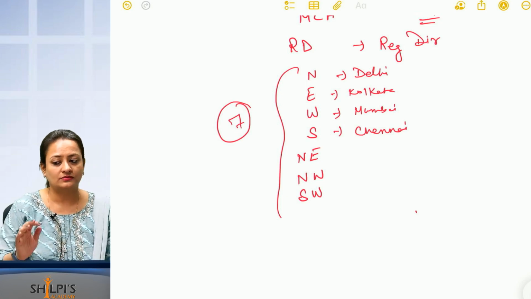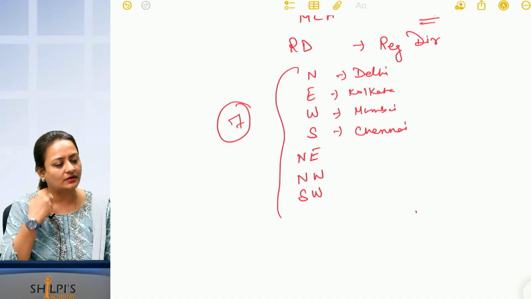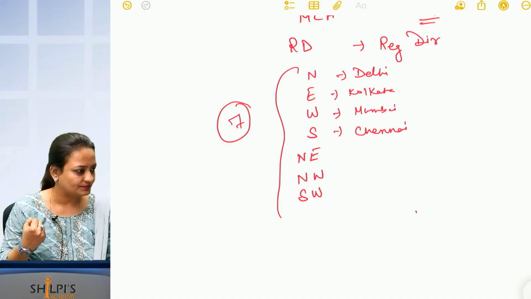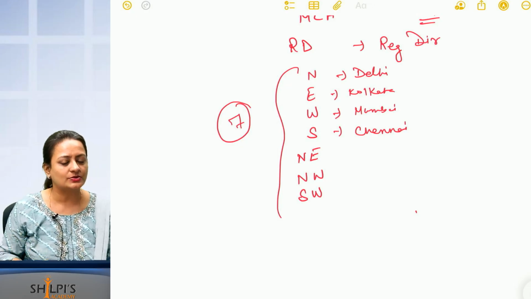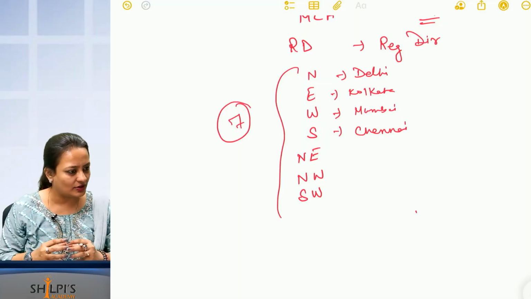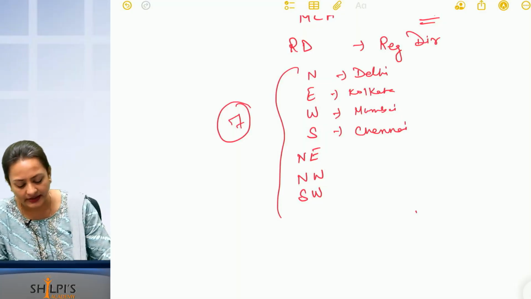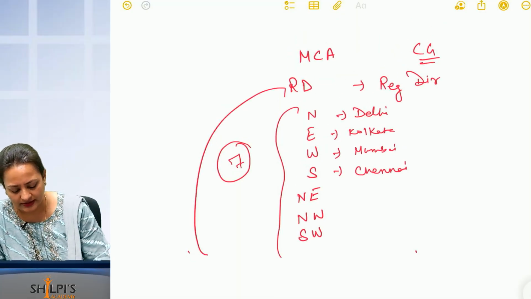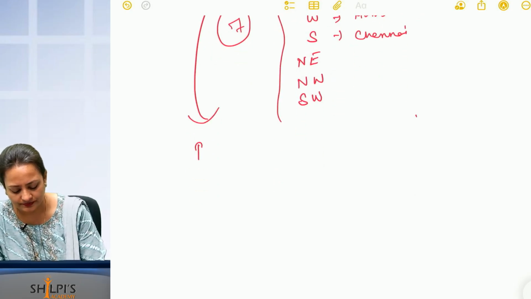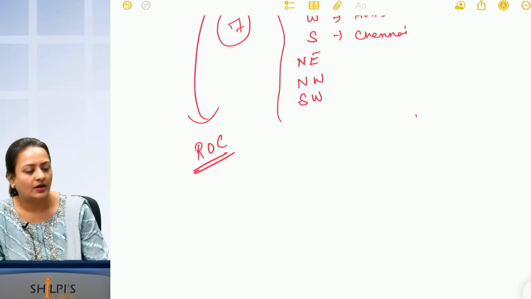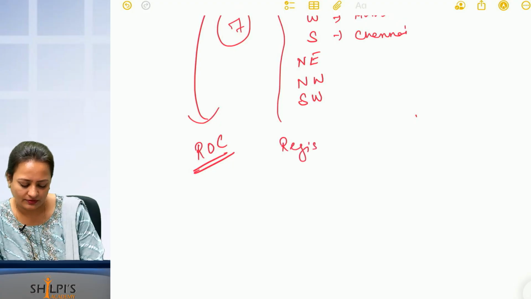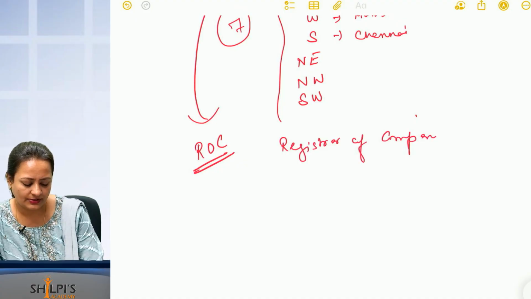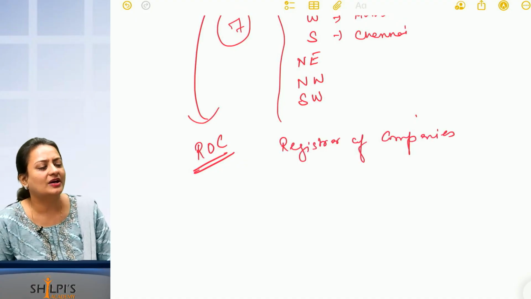But can Chennai manage the entire south? Not possible, right? They are managing the union territories also. Not possible, so they need someone on a more local level also. So do you know who is below this? Below this is someone called ROC. What is ROC? Very good. Registrar of Companies. How many ROCs are there in India?